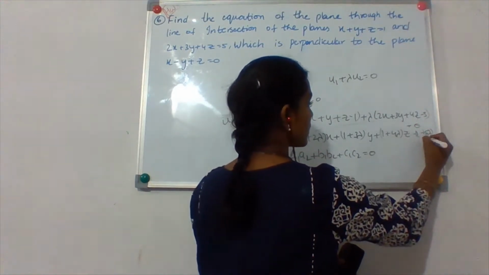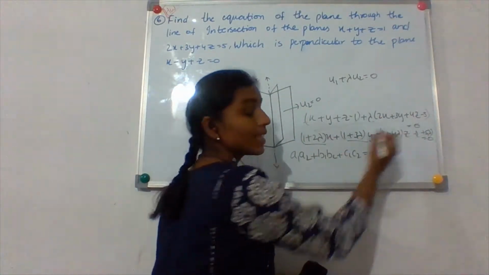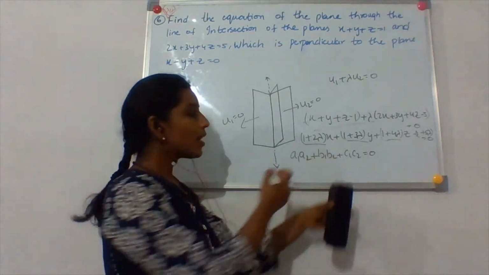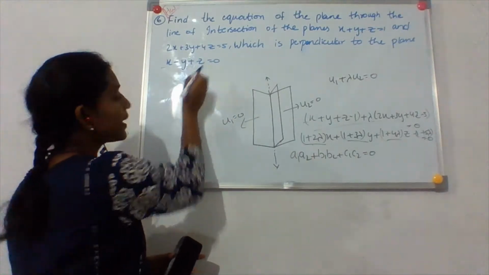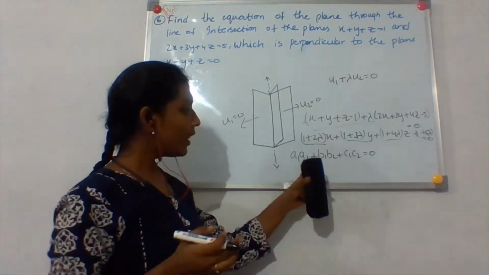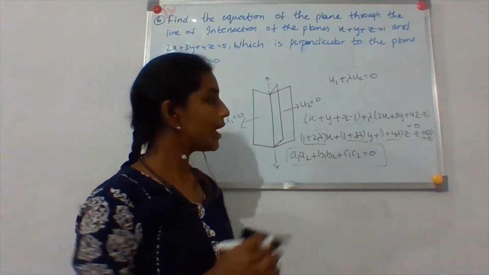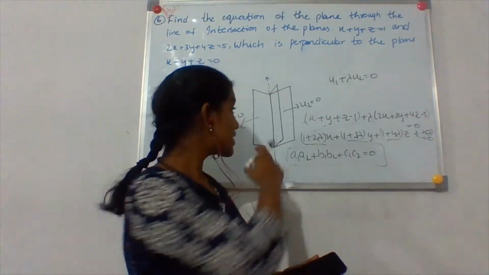Okay, is equals to 0. So these will be A, B, C. That is the DRs of the plane's normals, right? So I'll use this and the DRs of this plane, that is 1, minus 1 and 1. And I'll apply the perpendicular condition. Then I'll get the value of lambda and I'll substitute it in this. Then I'll get the equation of this plane.